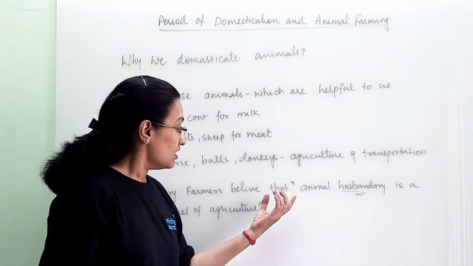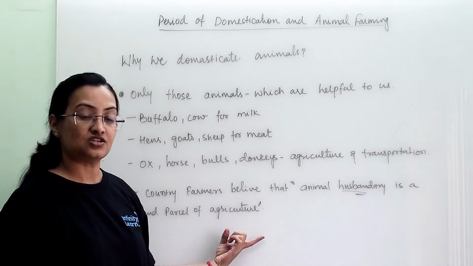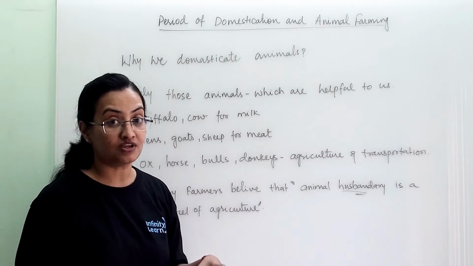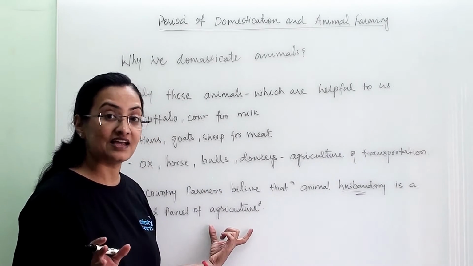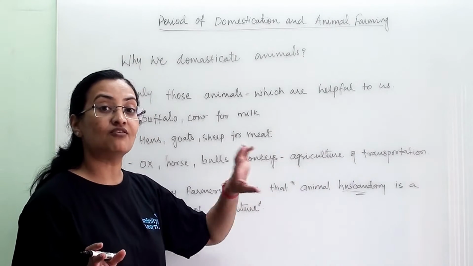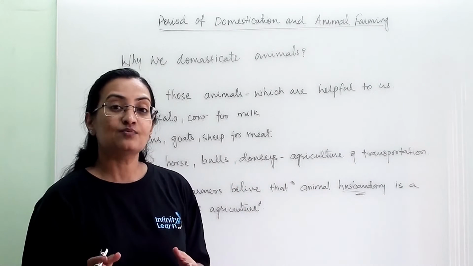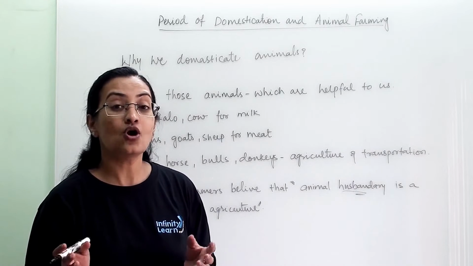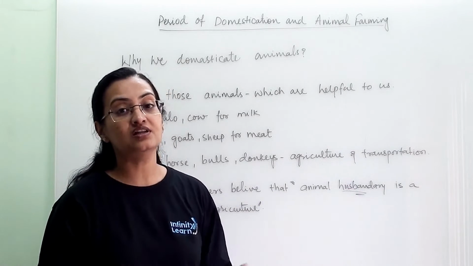So animal husbandry is a part and parcel of agriculture. That means if you are a farmer and have an agriculture practice, then animal husbandry is a very important part of it. Agriculture practice is not complete without the domestication of animals or without animal husbandry.